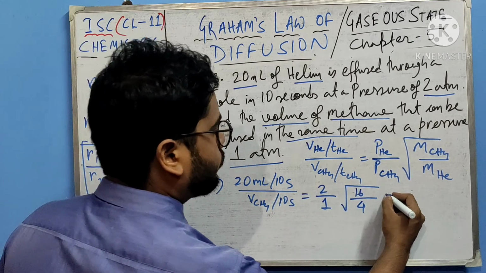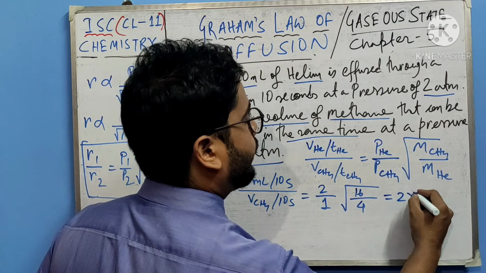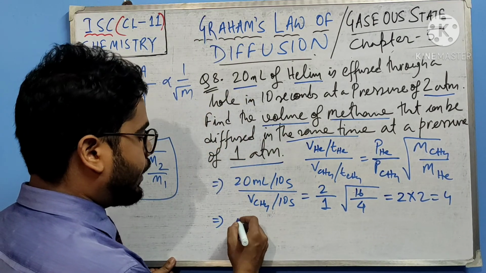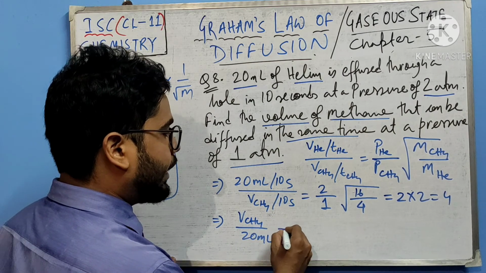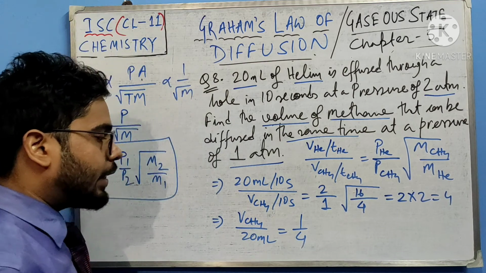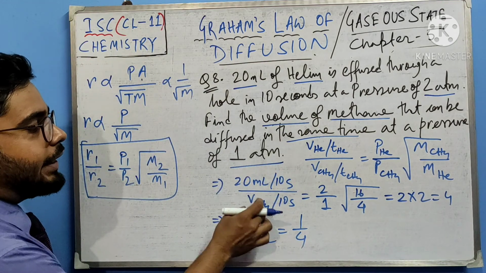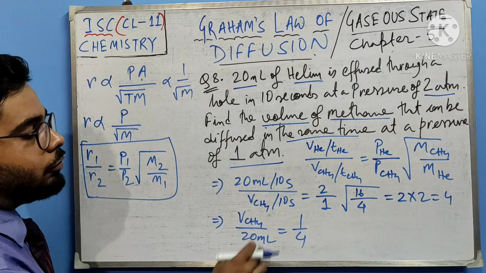So this part will be 2 by 1 is 2, and root of 4 by 16 is 2 multiplied by 2, or 4. So we can write V CH4 divided by 20 ml equals 1 by 4. The 10 seconds gets cancelled. So V CH4 by 20 ml will be 1 by 4.